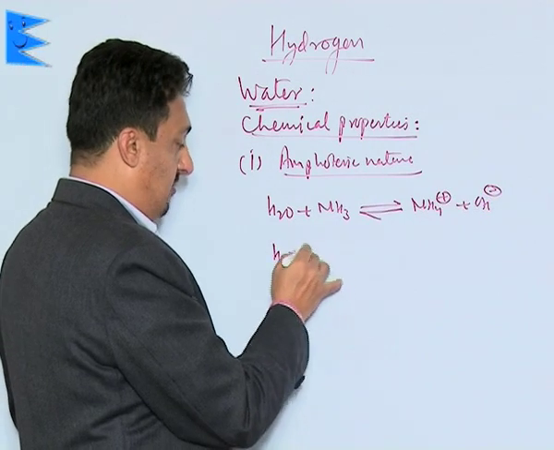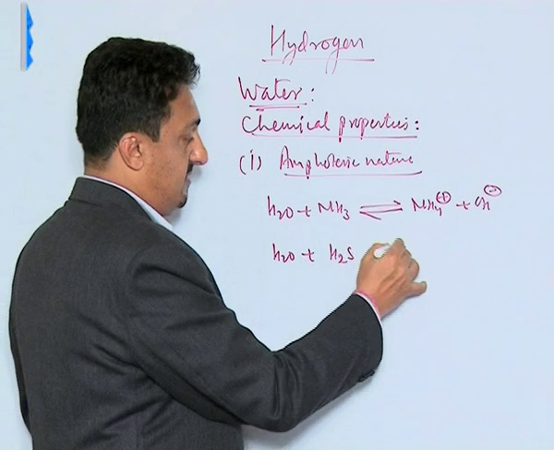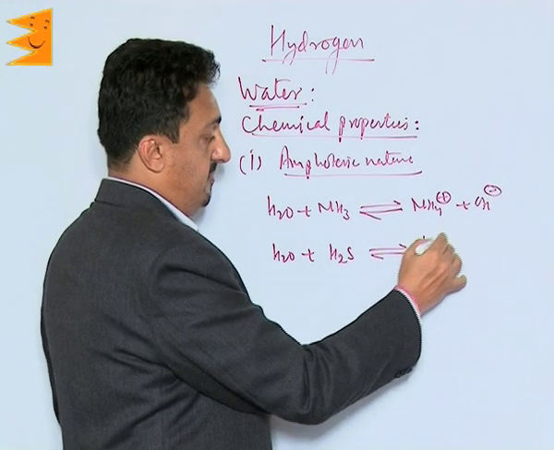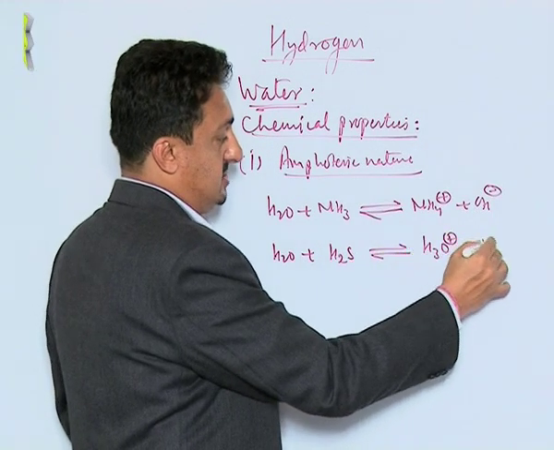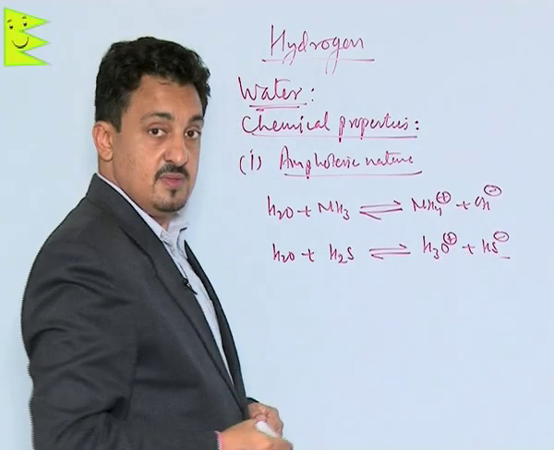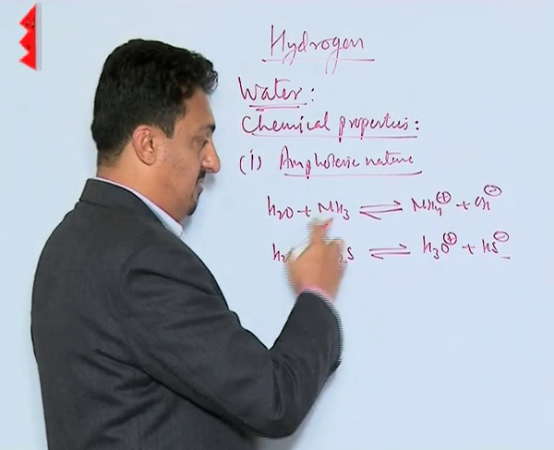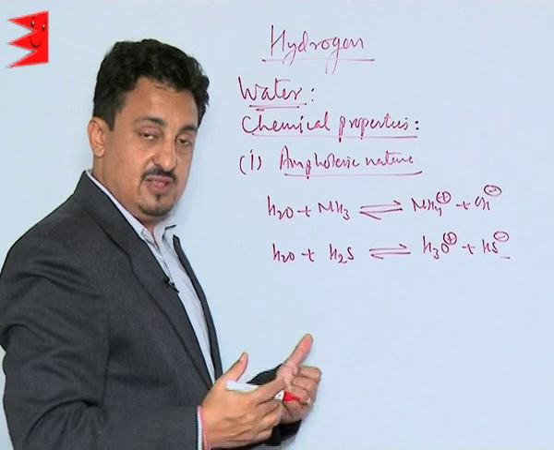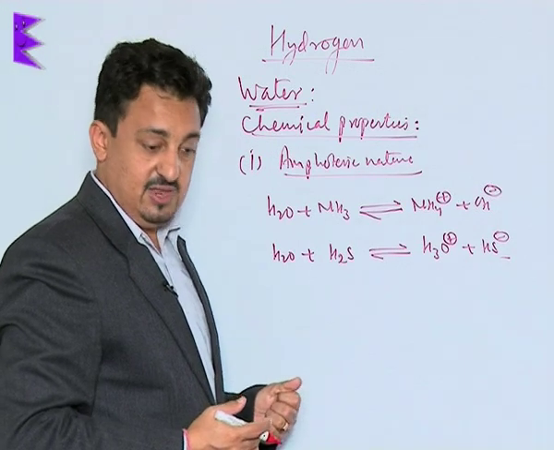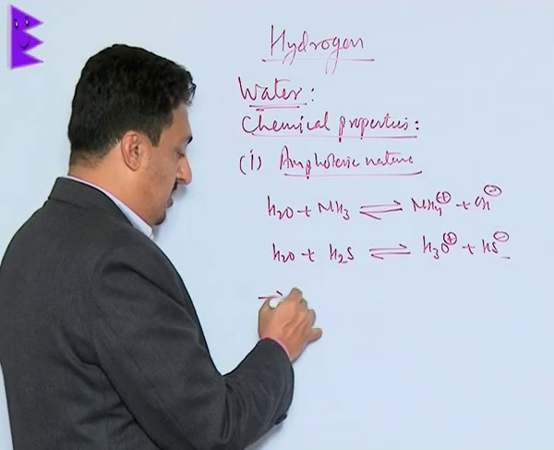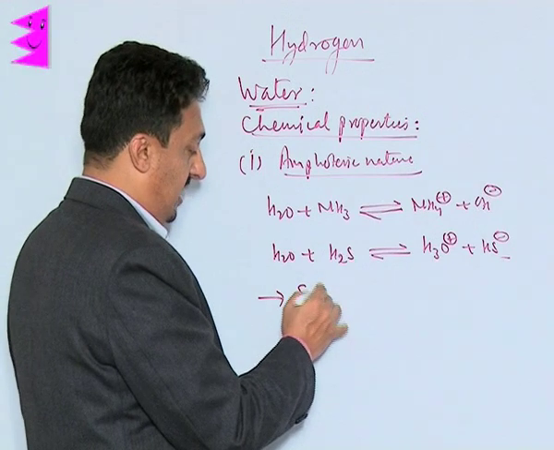Whereas the same water molecule when reacted with H2S forms H3O+ and HS−. So here it is forming a base, it is forming an acid. So that's how we can show that it is having an amphoteric behavior. We also know it shows self-ionization.